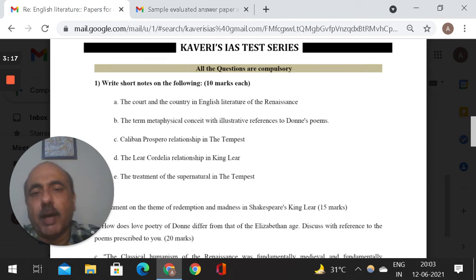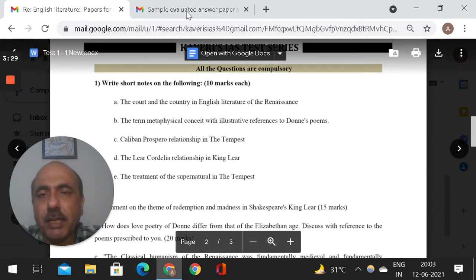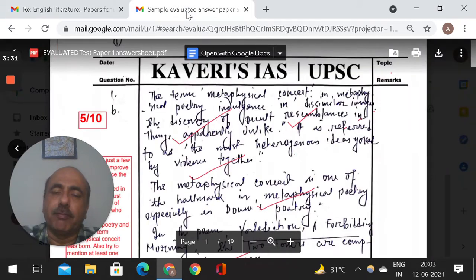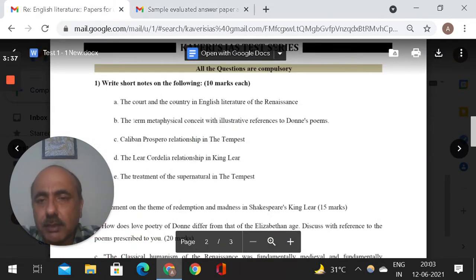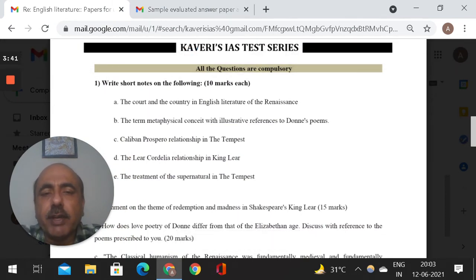Now I had sent this paper across to one of my students who is already doing this test online, has taken the test series course with me, and now I'll just show you how we evaluate and how you send me the PDF file. Now he sent me this PDF file, as you can see, and in fact he started straight away with the second question. The second question is the term metaphysical conceit with illustrative references to John Donne's poems. Now he has to write in 150 words, right?